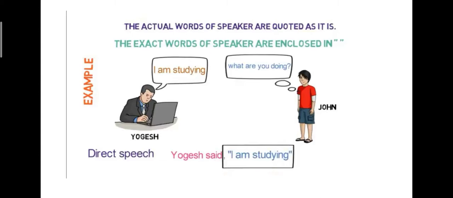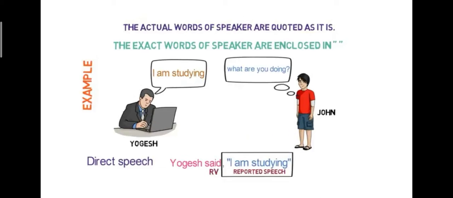Direct speech is: Yogesh said, "I am studying." "I am studying" is enclosed in commas. These are the actual words spoken by Yogesh. Yogesh said, "I am studying." "Yogesh said" is the reporting speech. "I am studying," the words which are enclosed in commas, is the reported speech. And "said," the word said, is the reporting verb.